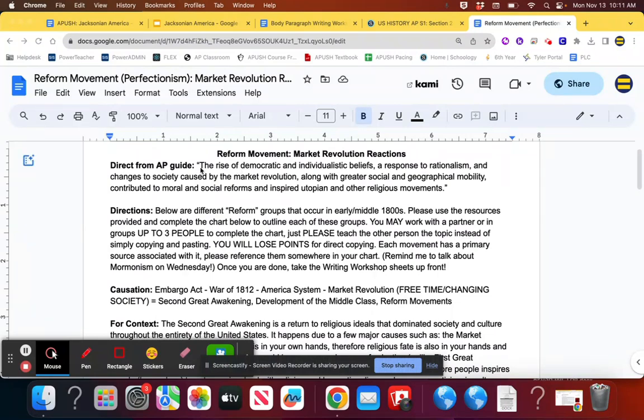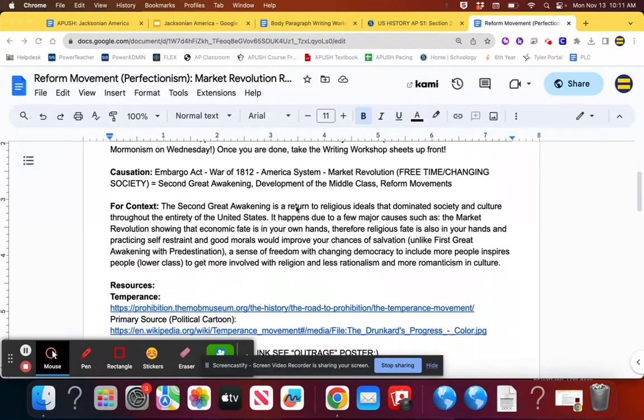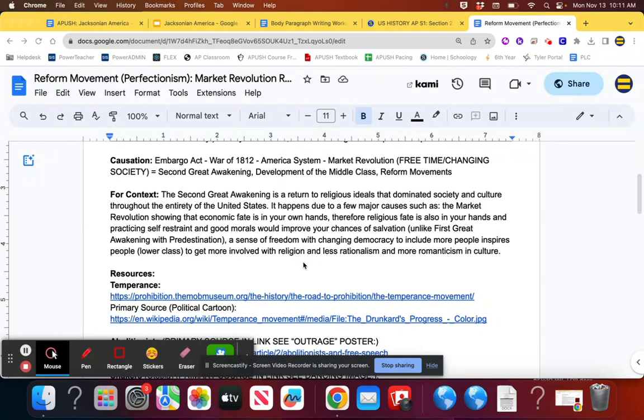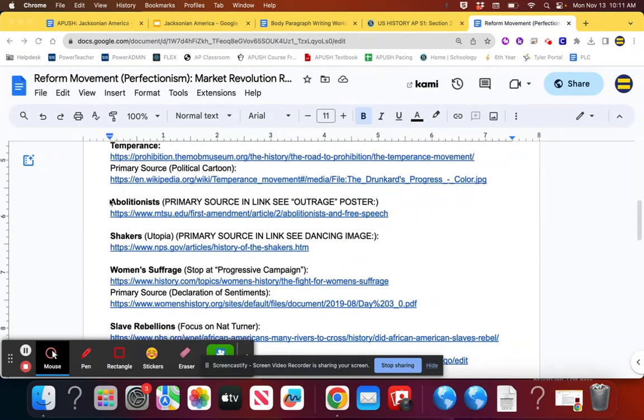If you look at the AP guide for the market revolution and the era as a whole, it says the rise of democratic and individualist beliefs, a response to rationalism and changes to society caused by the market revolution, along with greater social and geographic mobility, contributed to a moral and social reform and inspired utopian and other religious movements. So basically, the market revolution, as you can see in the causation, leads to a whole bunch of social changes. We're going to look at a few of those social changes again that I know are on the test. So let's make sure we're paying attention.